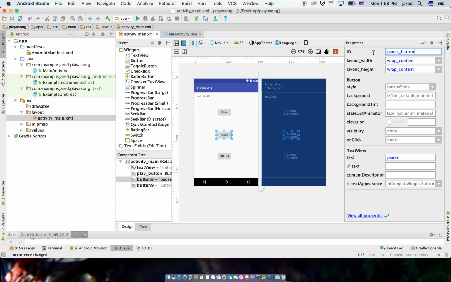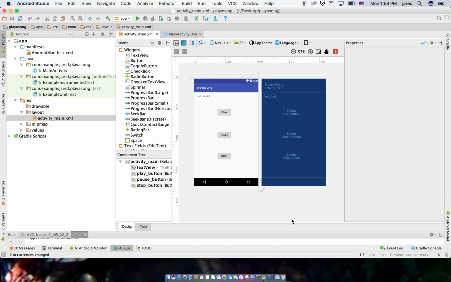Pause button. And we'll call this stop button. Stop. Okay, that's good. We're good for the layout.